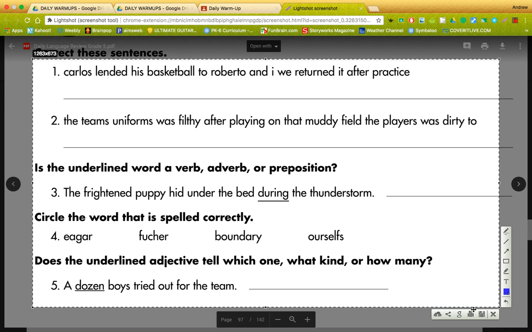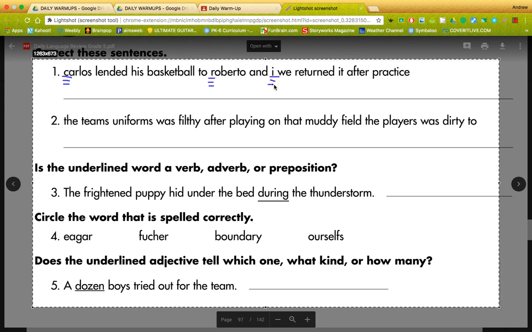So let's go ahead and underline the first word in the sentence, of course. Carlos. There's a little lag here, I apologize. Because that's obviously somebody's name. Carlos lended his basketball to Roberto and I. Roberto is somebody else's name, so of course we've got to underline that. And then I, of course, we always capitalize. So we've got to do that.